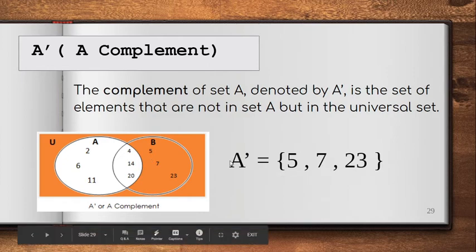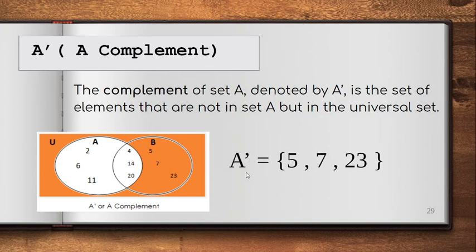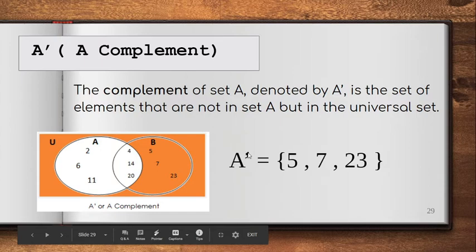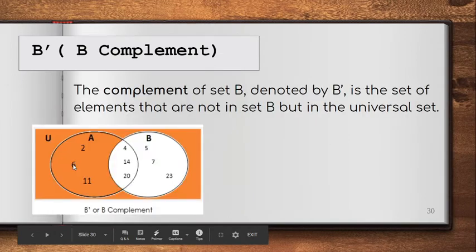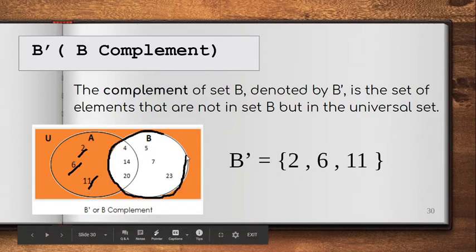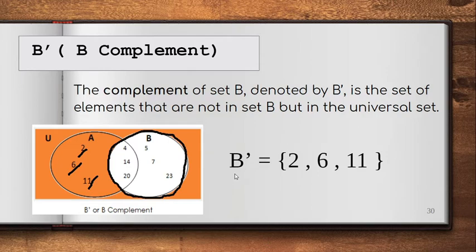The only thing that we need to remember for this is, if you saw this one, meaning to say that's complement. Hint: except. Okay, the word except. Except kay A. Ano ba yung mga elements except kay A? So those are 5, 7, 23. How about B complement? Given the same set, what are the elements under universal set except for this B? So those are this one, 2, 6, and 11. Because these are the elements under B, so hindi siya kasali. Except for B, so those are 2, 6, and 11.